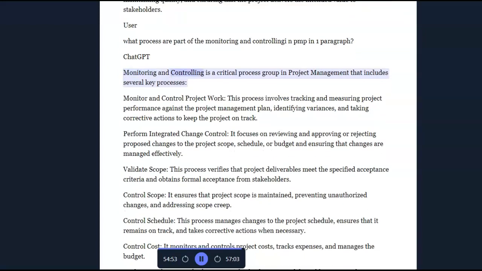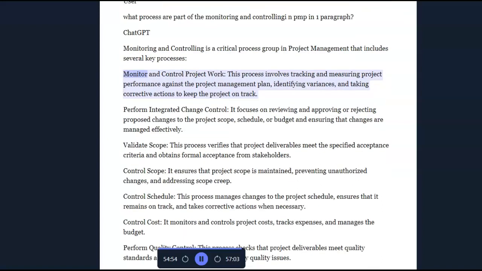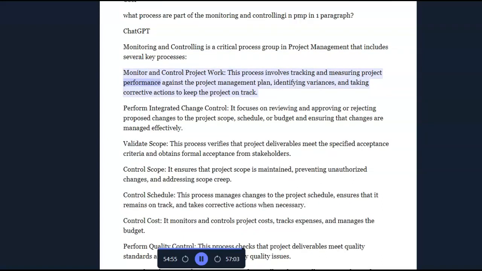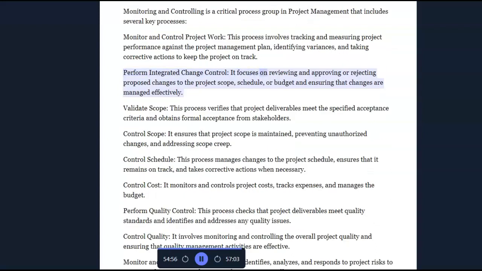ChatGPT: Monitoring and controlling is a critical process group in project management that includes several key processes. Monitor and control project work. This process involves tracking and measuring project performance against the project management plan, identifying variances, and taking corrective actions to keep the project on track. Perform integrated change control. It focuses on reviewing and approving or rejecting proposed changes to the project scope, schedule, or budget, and ensuring that changes are managed effectively.